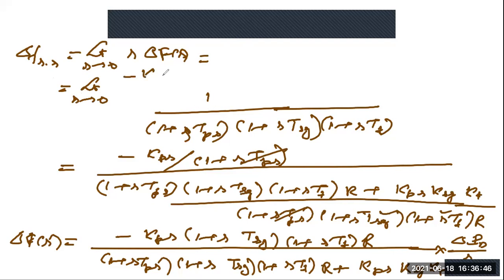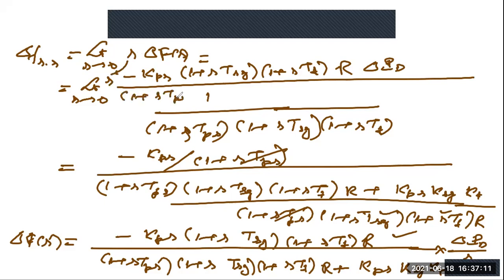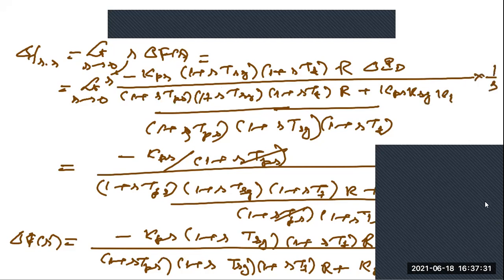This is minus KPS into 1 plus STSG into 1 plus STT into R into delta PD, I'm substituting this one, divided by, there is an S coming here, 1 plus STPS into 1 plus STSG into 1 plus STT into R plus KPS into KSG into KT into 1 by S. So what will happen?